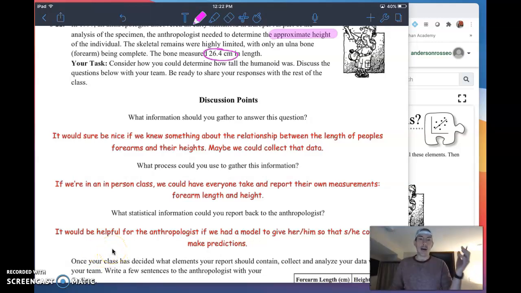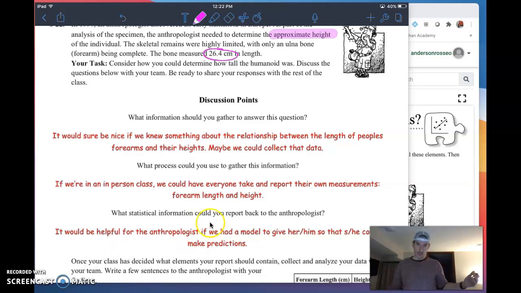So here we go. What information should we gather to answer this question? Well, if you're watching this, you're probably in a distance setting, and if you were in a classroom setting, it might be easier to gather this information, but it sure would be nice if we knew the relationship between everybody's ulna and their height. Okay? And that's collectible data. And if we had that classroom setting, we could do this. More data for our purposes is going to be better data.